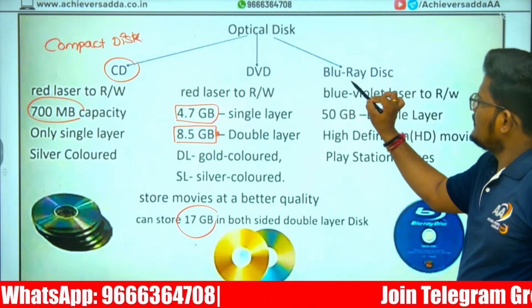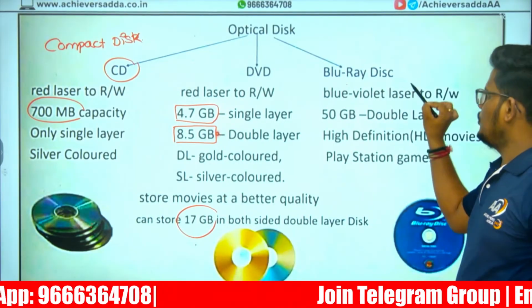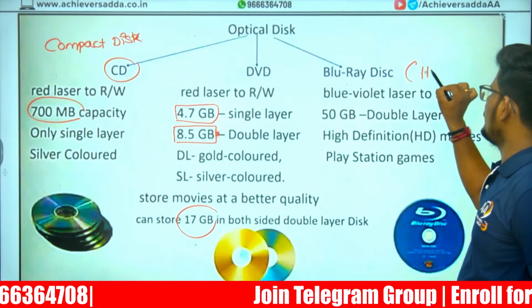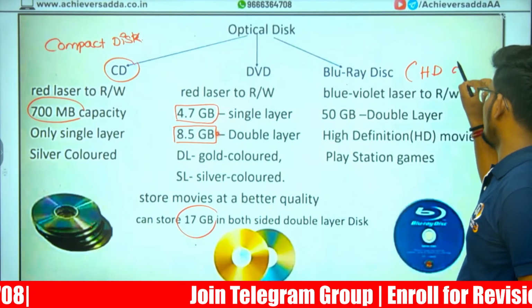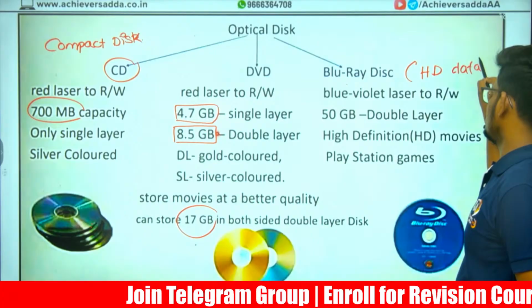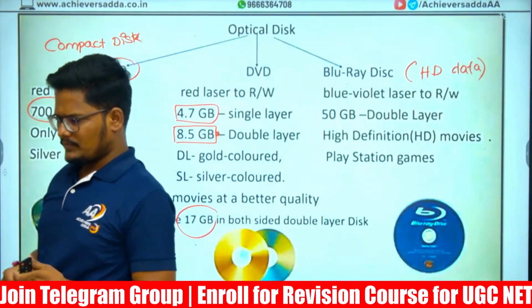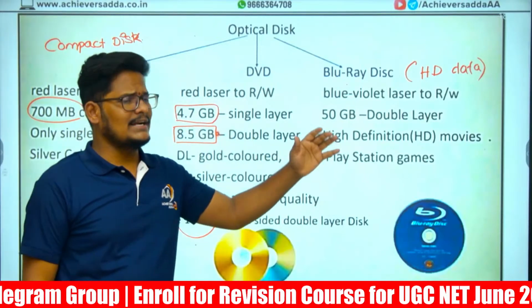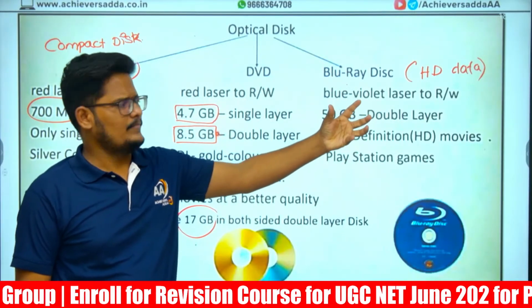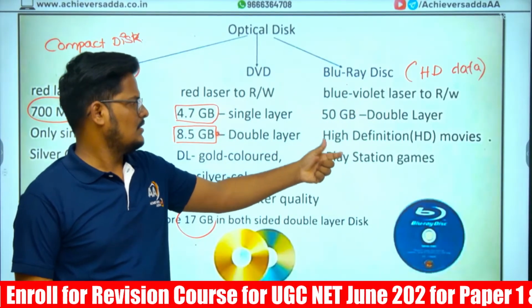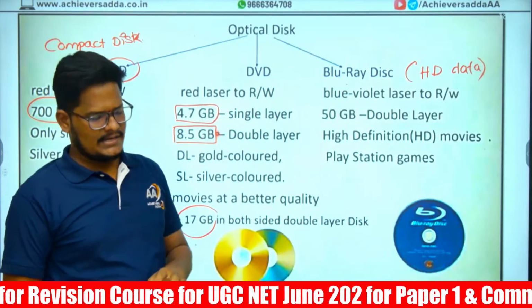Right? And here, Blu-ray disc. Blu-ray disc is used for high definition data, like videos. Photographers and all those people use this one. If they want to store data at high quality, which is high definition, then they use this Blu-ray disc.